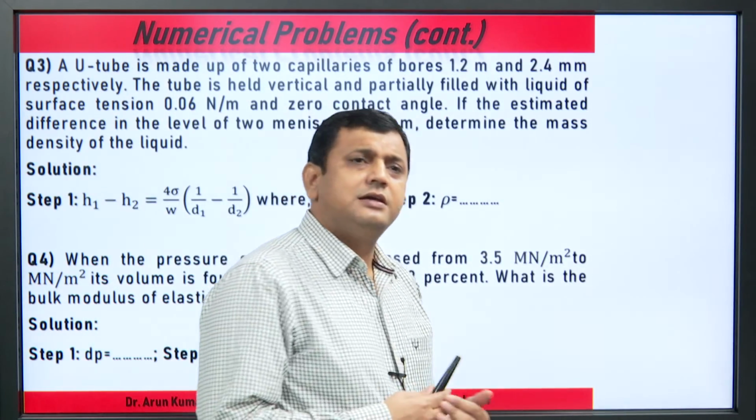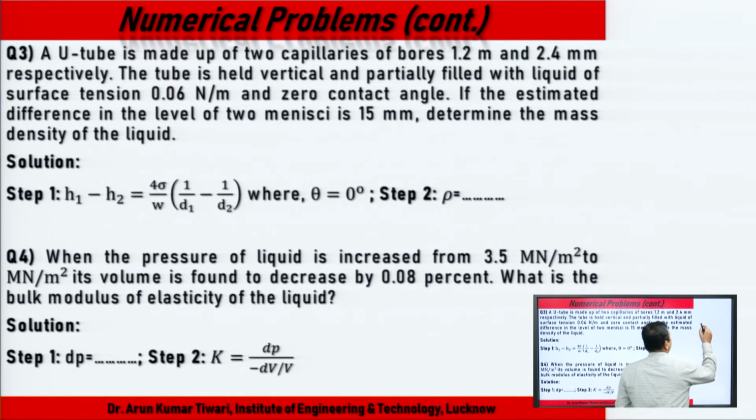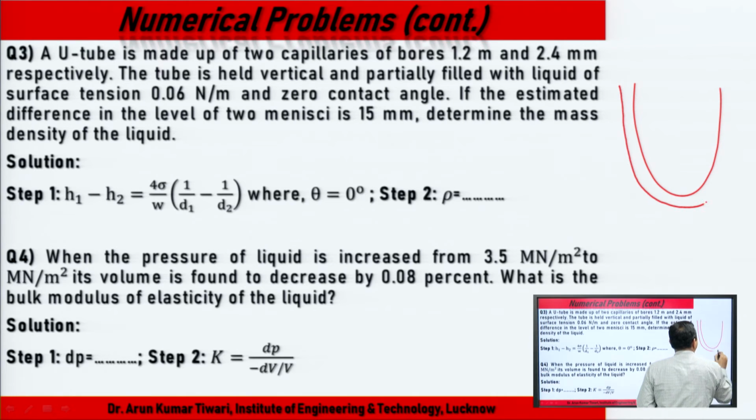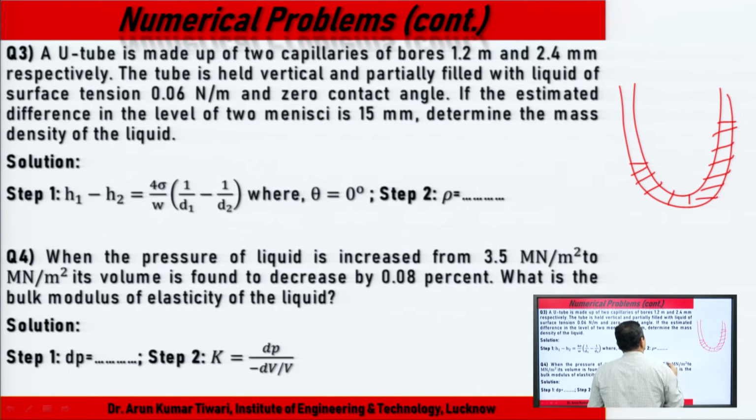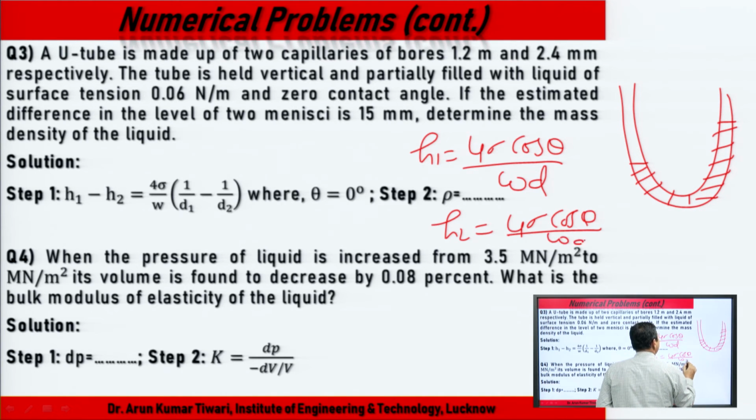In the third case, the U tube, this is the capillarity action. There is some difference, H1 minus H2 is known. What is H1? H1 equals 4 sigma cos theta upon W into D1, and H2 equals 4 sigma cos theta upon W into D2. So the U tube is made of two capillaries, D1 and D2.